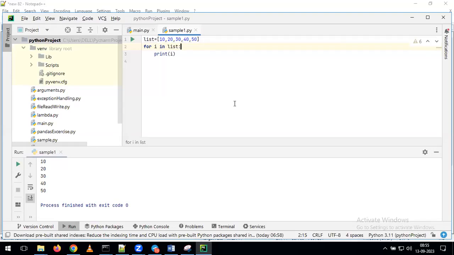In IDLE, whatever you ran, we can run all those programs in the notebook. In the notebook, whatever programs we ran, we can run all those programs by using our PyCharm IDE also. From today onwards, we are discussing all the examples with the help of the PyCharm IDE. Okay.